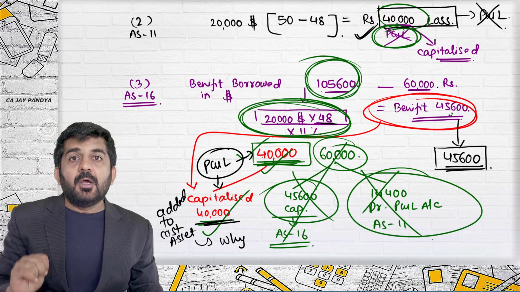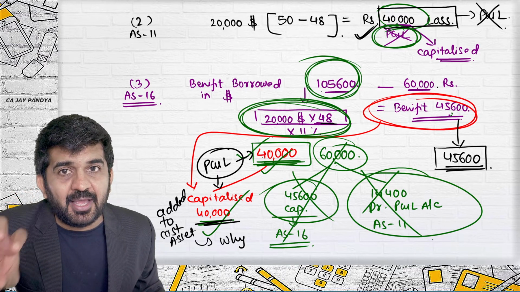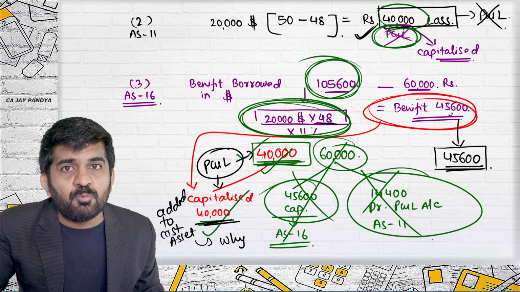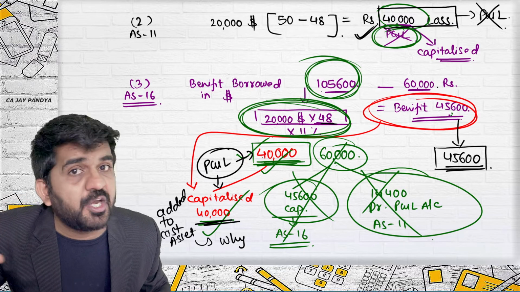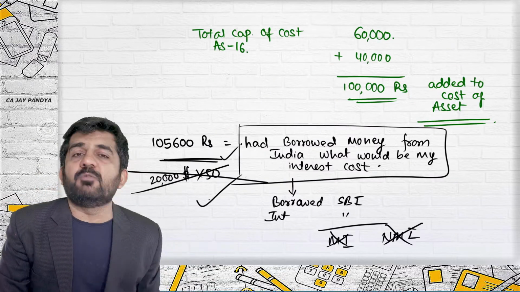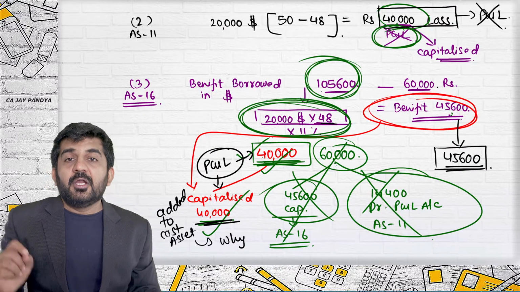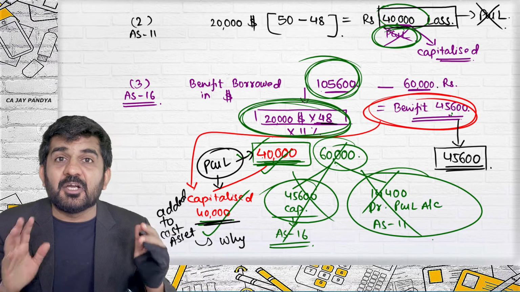But understand, this expenditure happened because AS 11 was applicable, and AS 11 was applicable because you have taken a loan in foreign currency. Otherwise, if you had taken a loan in Indian currency, AS 11 would not be a question. Now AS 11 says it should be transferred to P&L account, but understand why.